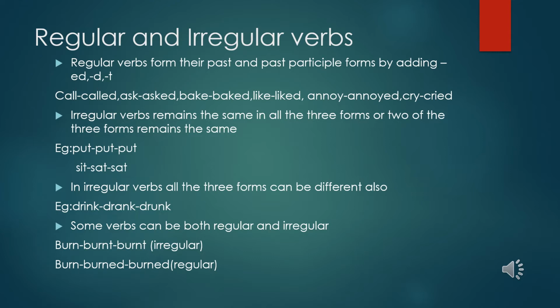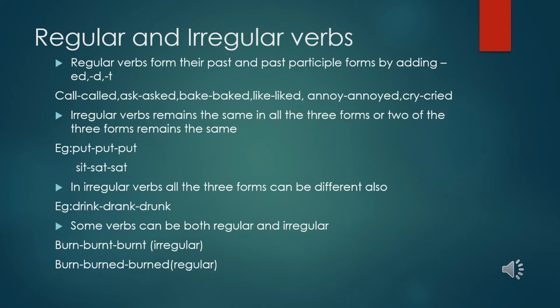It is said that there are almost 200 irregular verbs in English, like begin, began, begun. This is an irregular verb, there is no fixed pattern. I'm not adding any d or ed. Keep, kept, kept. Whereas the other one is very easy, like bake: I'm just adding one or two letters and forming the V2 and V3 forms of the verb.